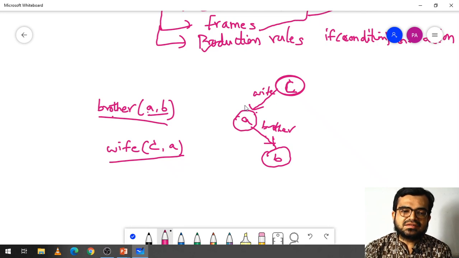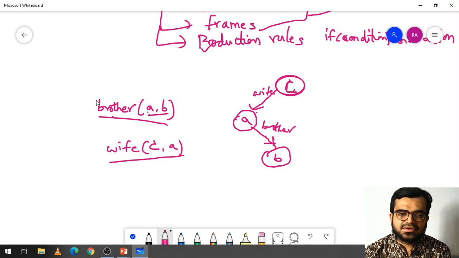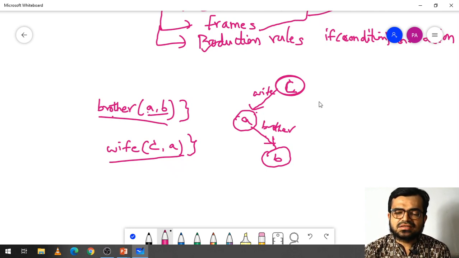Now if you observe, in first order logic I'm separating these two things: I'm using this relation as one part and that relation as another part. But in a semantic network, I can combine all of these relations and use them in the form of a network. This is related to family relations, but you can include anything with any object, provided it is a property of an object. It works like our mind, because in our mind also it forms a network.